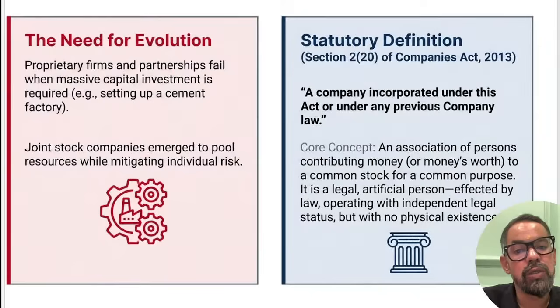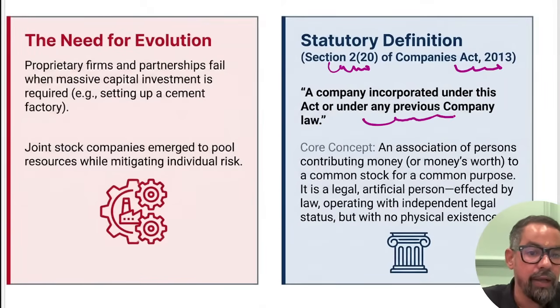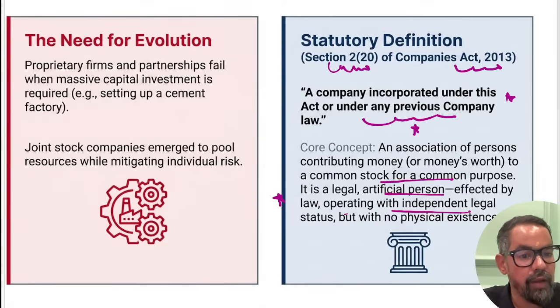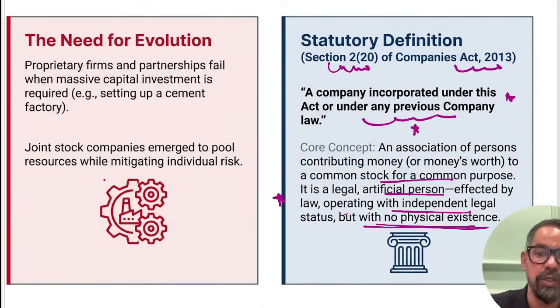So now when it comes to company accounts, a company is defined under section 2 subsection 20 of Companies Act 2013. A company is incorporated under this act or under any previous company act. A company is an association of persons who contribute money or money's worth to a common stock for a common purpose. It is a legal artificial person created by law operating with independent legal status but having no physical existence. So it is an artificial person, means it does not have any physical appearance, right?